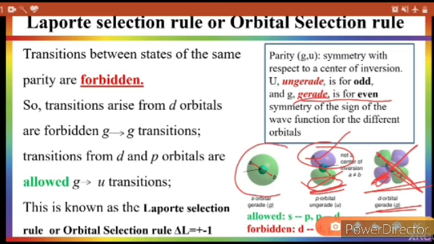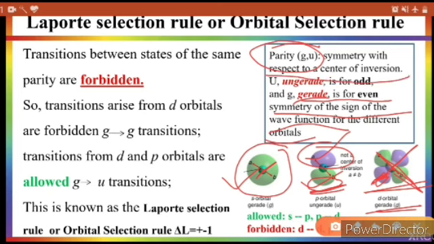Similarly, here there is a center of symmetry, so where inversion is possible, that is called gerade. So the orbitals are divided into two categories, gerade and ungerade, on the basis of the wave function symmetry of different orbitals, and this is called parity, symmetry with respect to the center of inversion.